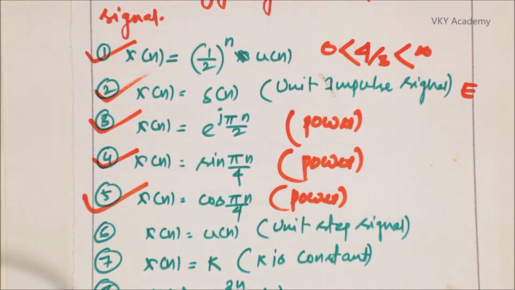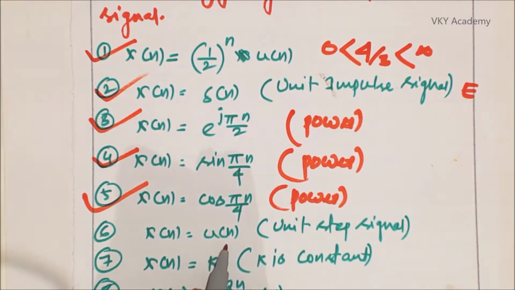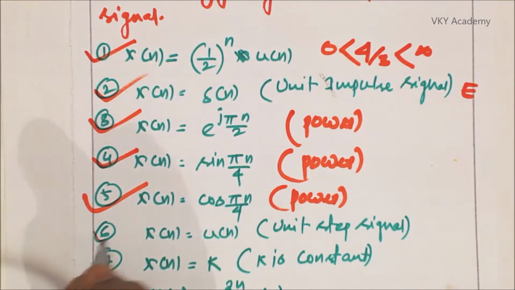Hello everyone. So in the previous session we have seen that x of n is equal to u of n, which is unit step signal, is a power signal.